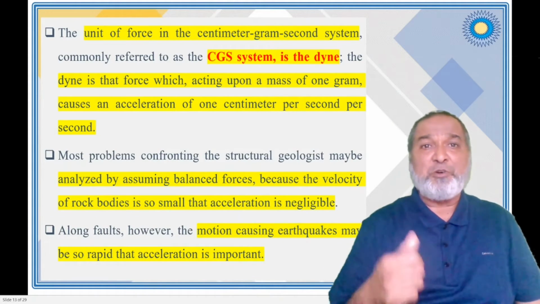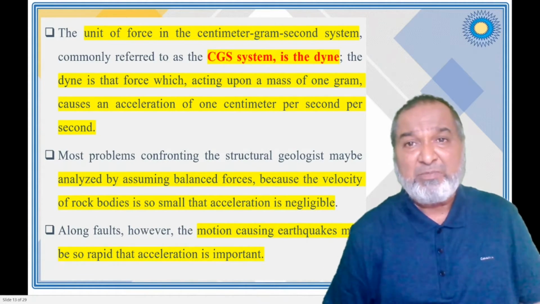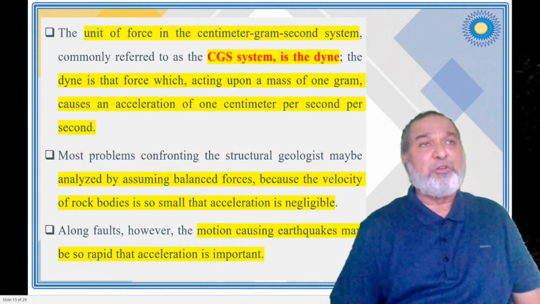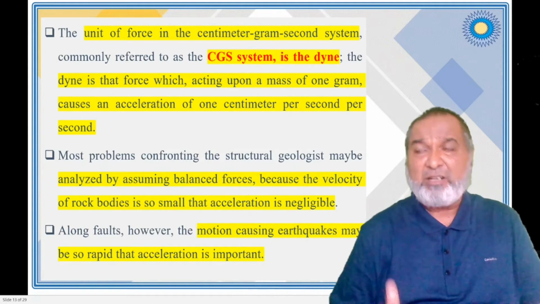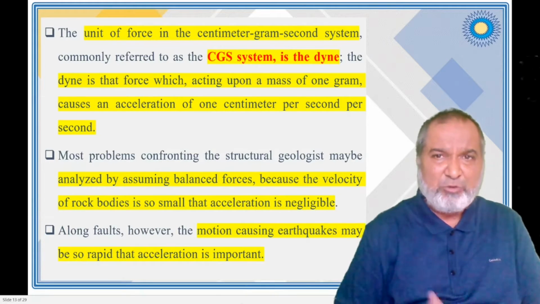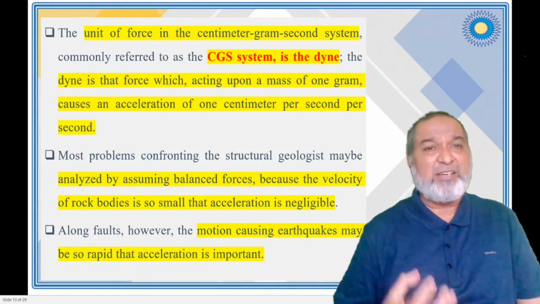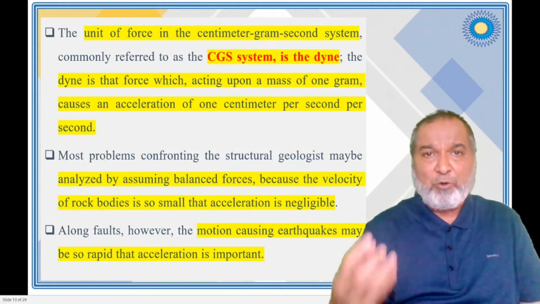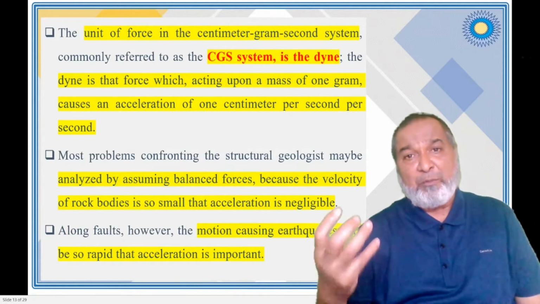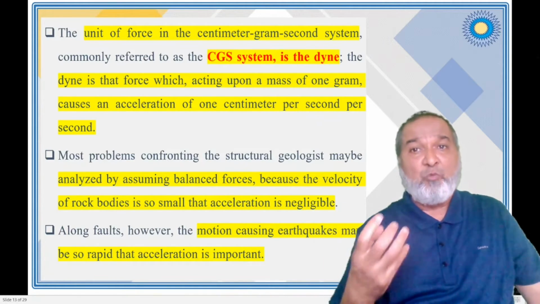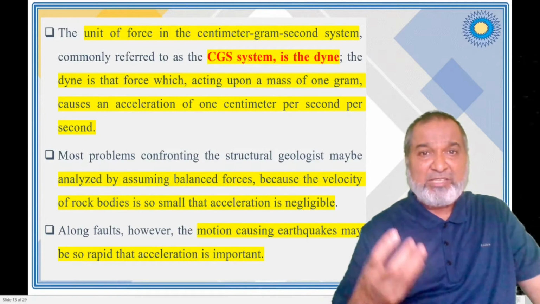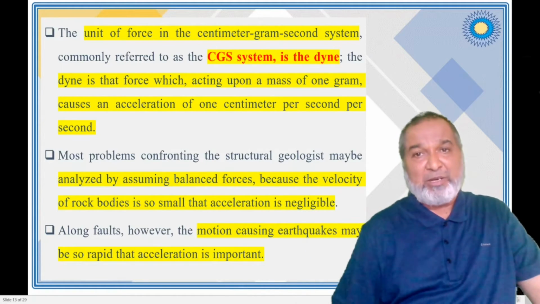The unit of force in the centimeter-gram-second system, which is called the CGS system, is measured as a dyne. A dyne is the force which, acting upon a mass of 1 gram, causes an acceleration of 1 centimeter per second per second.